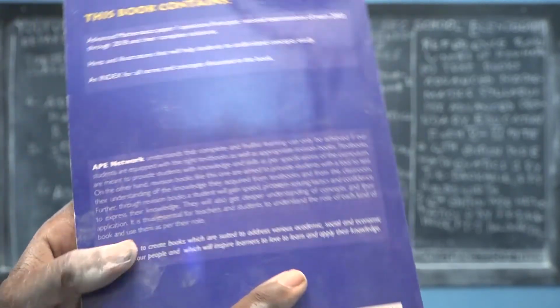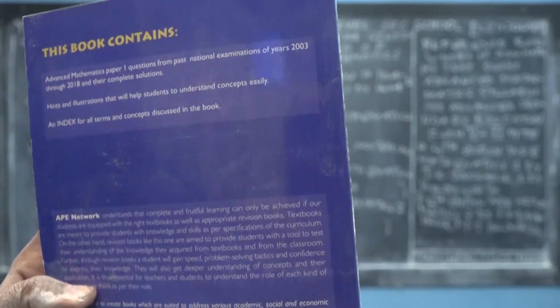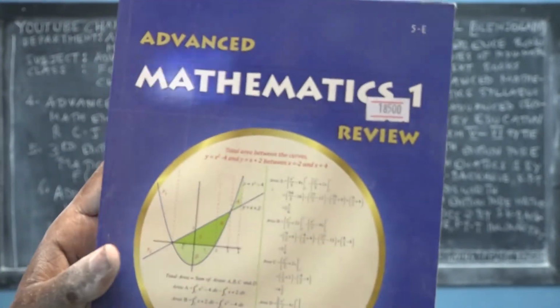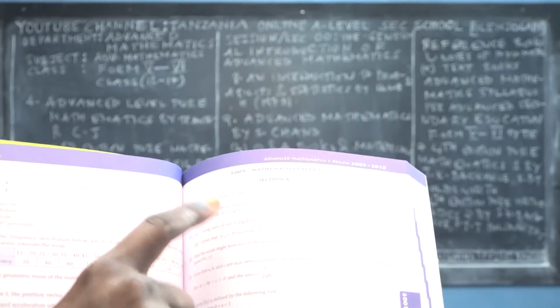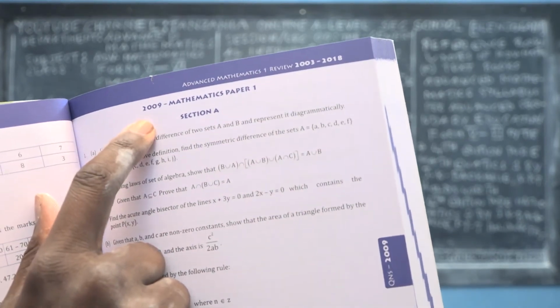So this is the front view, right? And then this is the back view of the book for Advanced Mathematics 1 review. And then if you open it, the first part gives you questions of Advanced Mathematics. For example, this one is Advanced Mathematics Paper 1, 2009, right?